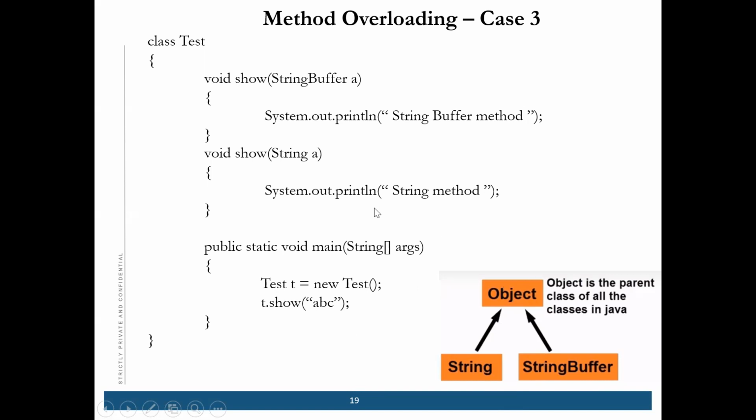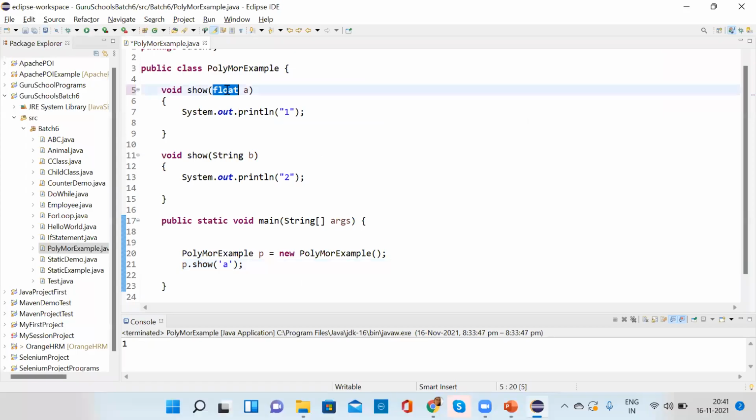It's like a string, but for interview purposes they confuse you and call it a string buffer. String buffer is also a type of data type, like string. When you write string, you can also write string buffer.